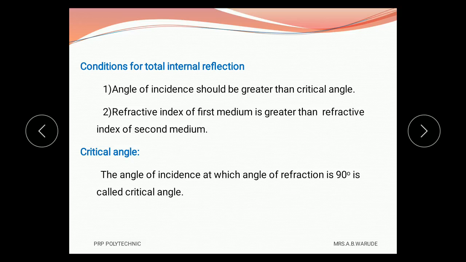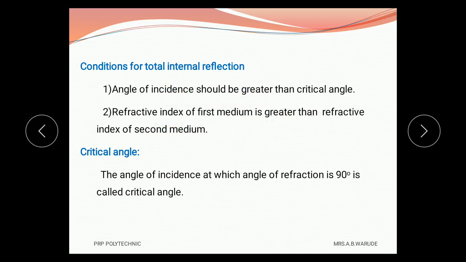Then we see what the conditions for total internal reflection are. The first condition is that the angle of incidence should be greater than the critical angle, which may be denoted by i suffix c or theta suffix c. The second condition is that the refractive index of the first medium should be greater than the refractive index of the second medium. These are the two conditions for total internal reflection.